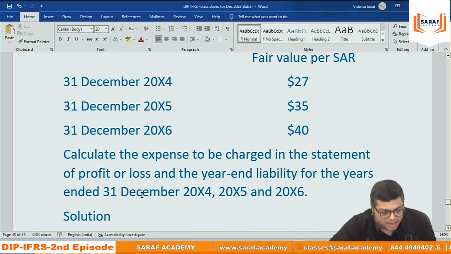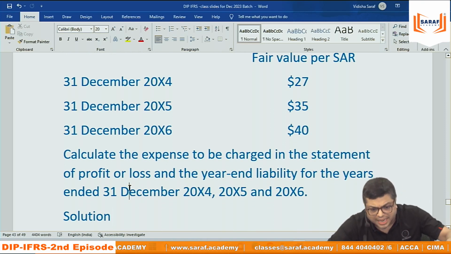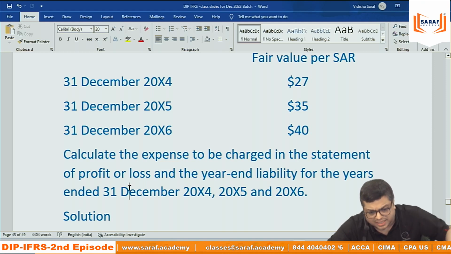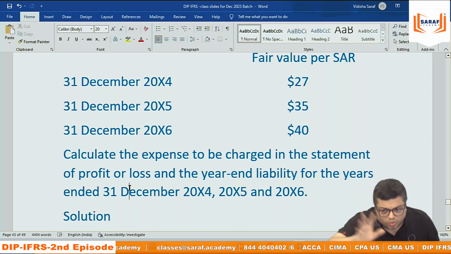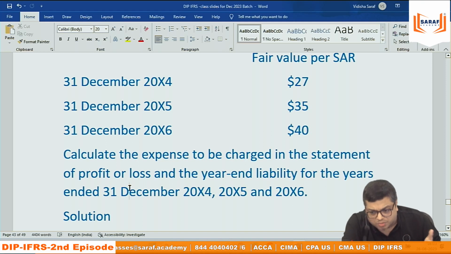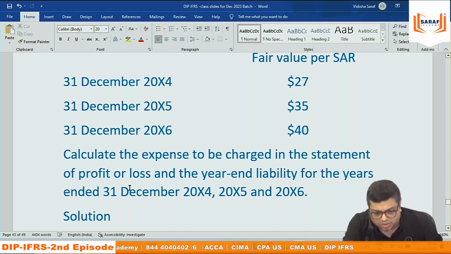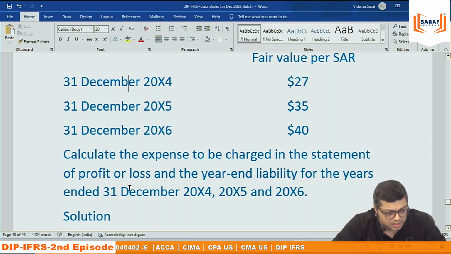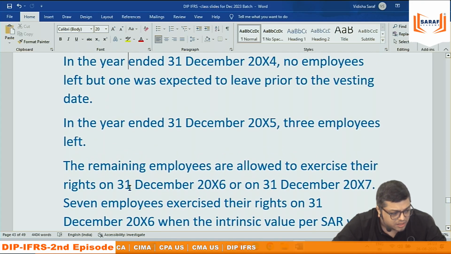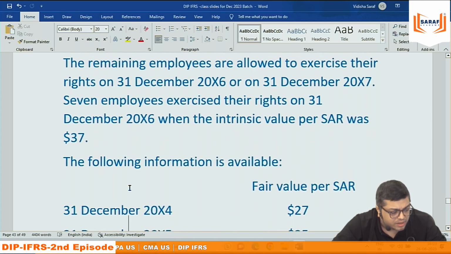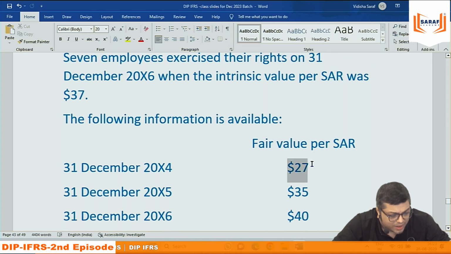For 2 years basically. Now for the time being, assume that this is not cash settled. Assume that we are not going to give them cash. Assume that we are going to give them shares only. Just for assumption. And when we announce the scheme, at that time, suppose the value is 27.